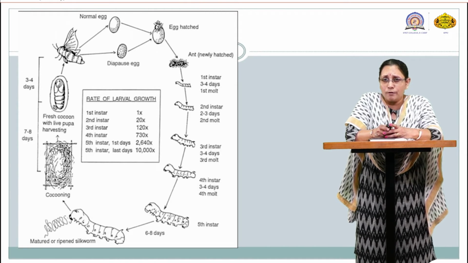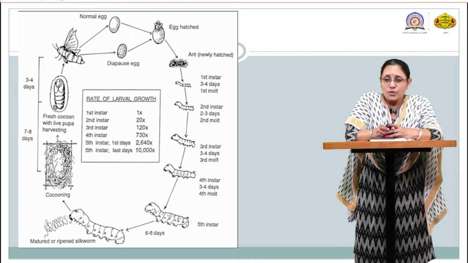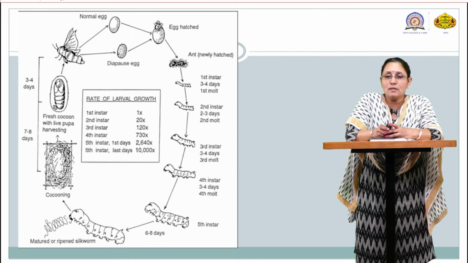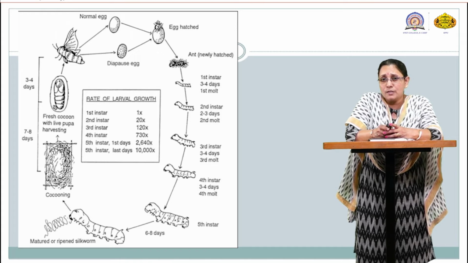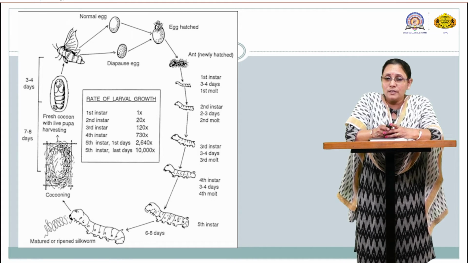Molting means shedding of the outermost covering. After molting, you can see the various instar larvae here as per the time duration. The ant converts into the first instar after 3 to 4 days. After 2 to 3 days, the next is the second instar, then after 3 to 4 days the third instar, next 4 days the fourth instar, and then the fifth instar. After 6 to 8 days it converts into the mature ripened silkworm.